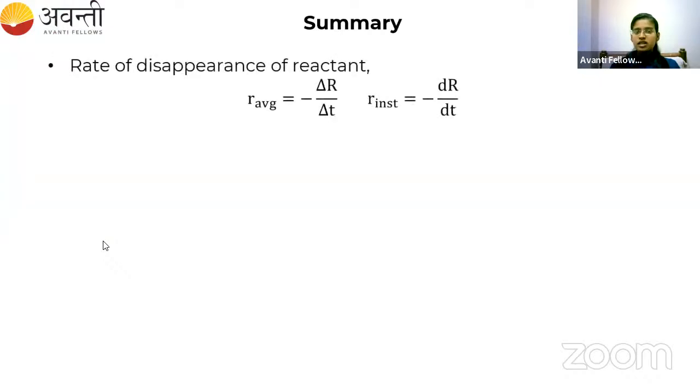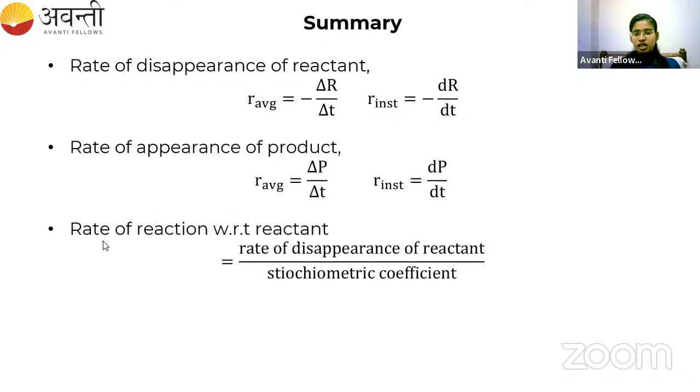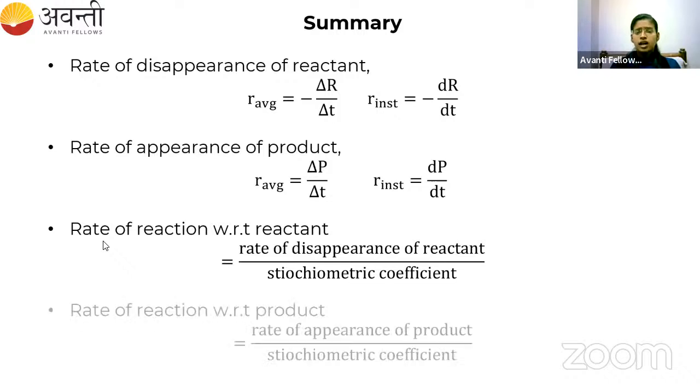So let us go for the summary. What we have studied: the rate of disappearance of reactant in terms of average rate and instantaneous rate, and for product in terms of average and instantaneous. Then if a reaction with some stoichiometric coefficient is given, the rate of disappearance of reactant divided by its stoichiometric coefficient, and the rate of appearance of product divided by its stoichiometric coefficient. This is the summary of the topics which we have covered so far.